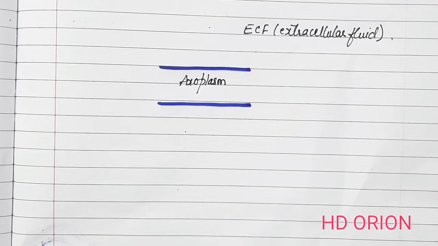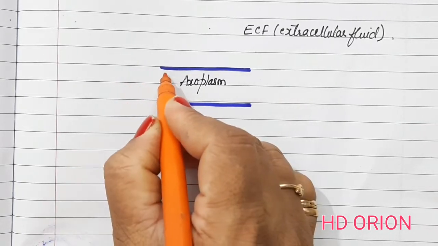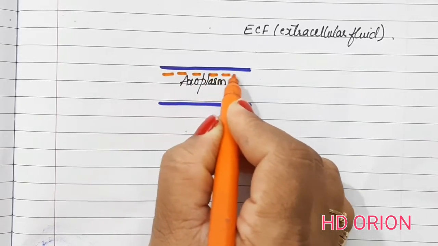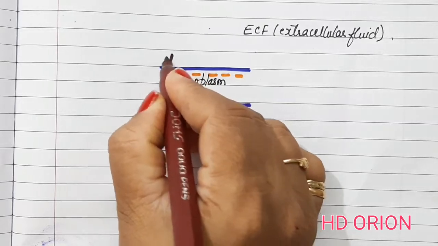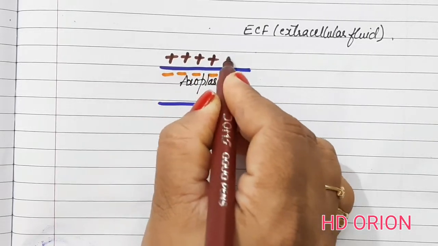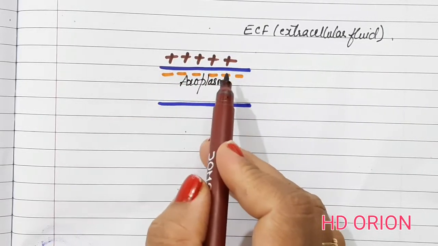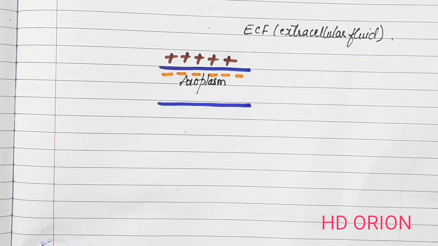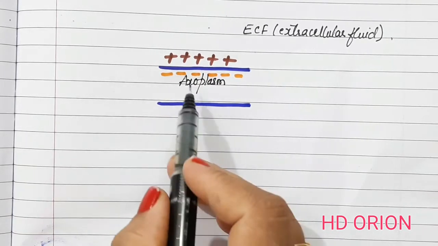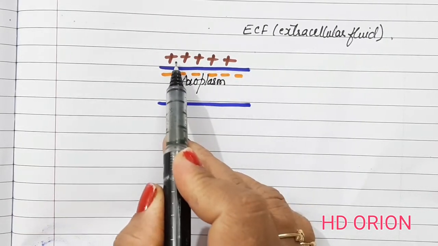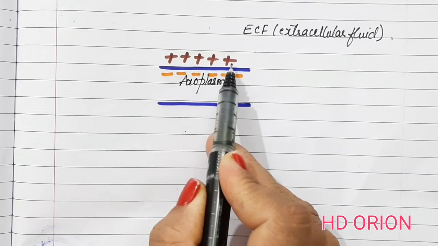Now there are sodium ions that are present outside and potassium ions that are present inside. Due to the more amount of sodium ions that are present outside, there is always a positive charge which is developed outside and a negative charge which is present inside. That means axoplasm is more negative in charge and outside the ECF has more positive charges.